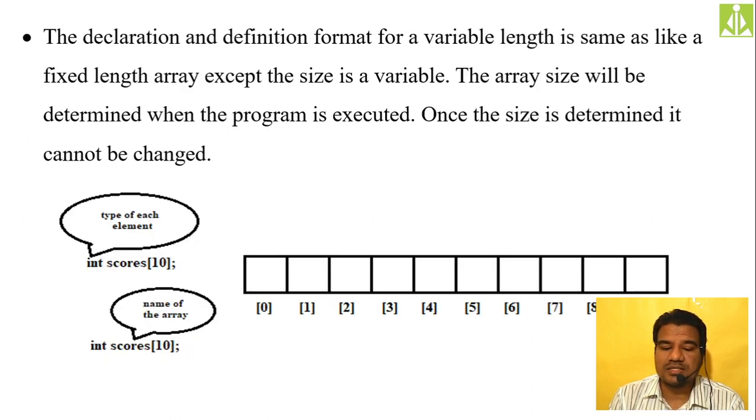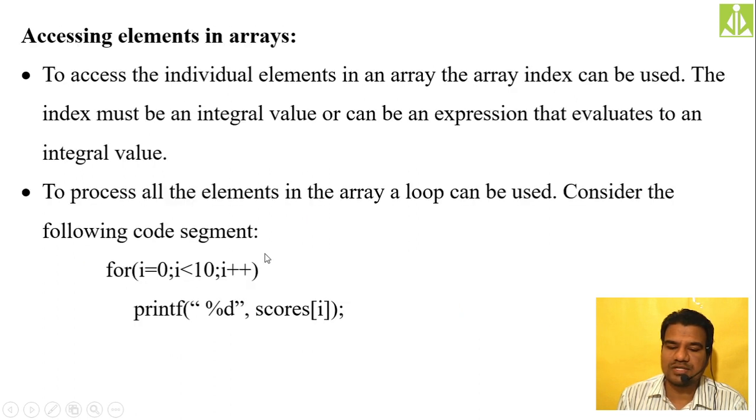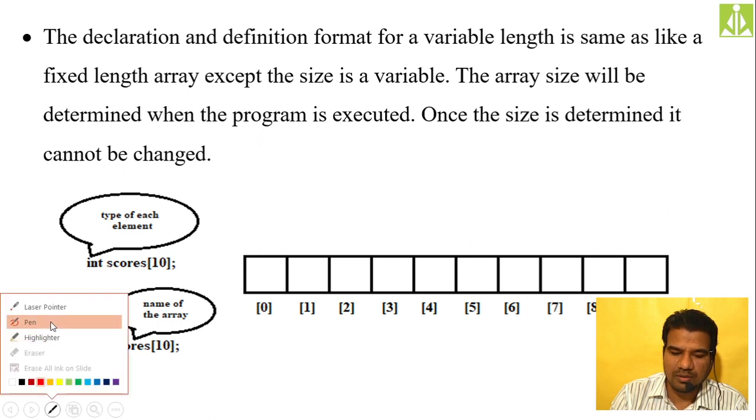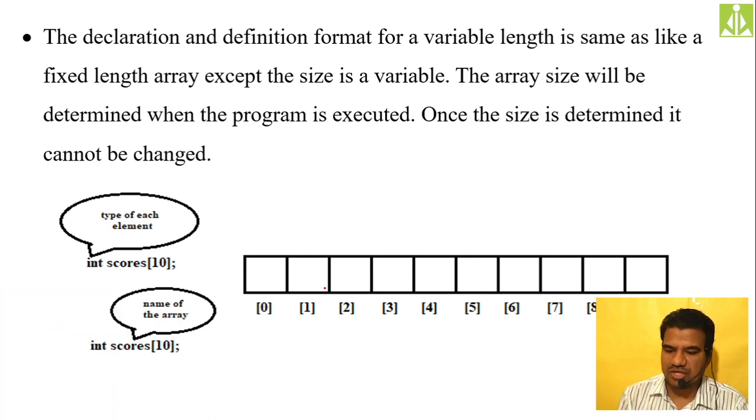Then when you are declaring 10 variables inside this scores array, all those variables, how will they be declared? This is your first element, isn't it? How will the program declare all those variables? Like this, all elements will be contiguous, one after the other. As you can see, all these elements are one after the other, they are contiguous.